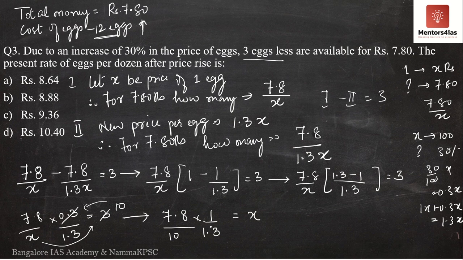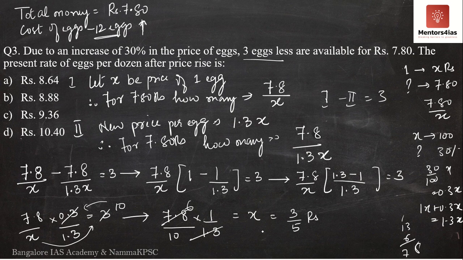Now if you look here, if you know the 13's table, obviously 78 is divisible by 13. 13 sixes are 78. You can check here: 13 into 6, 6 threes are 18, 6 ones are 6, 7. Therefore, it is actually important for you to remember the tables, because it becomes much easier when it comes to calculations. Therefore, what is x? X is nothing but 6 by 10, or it is 3 by 5 rupees.